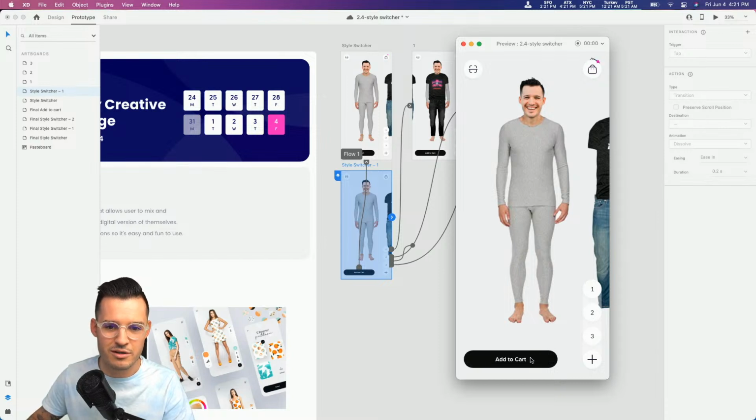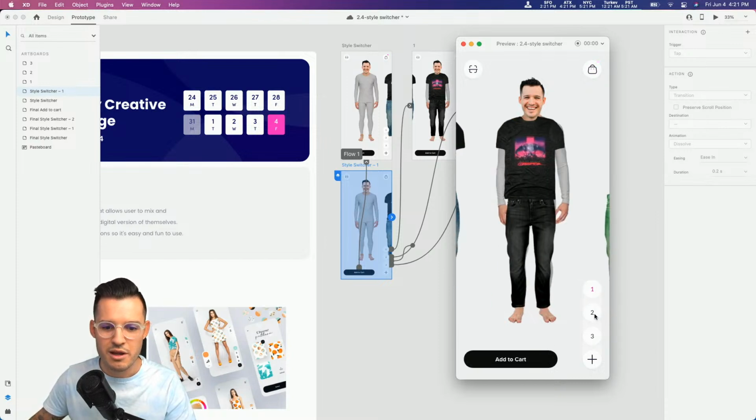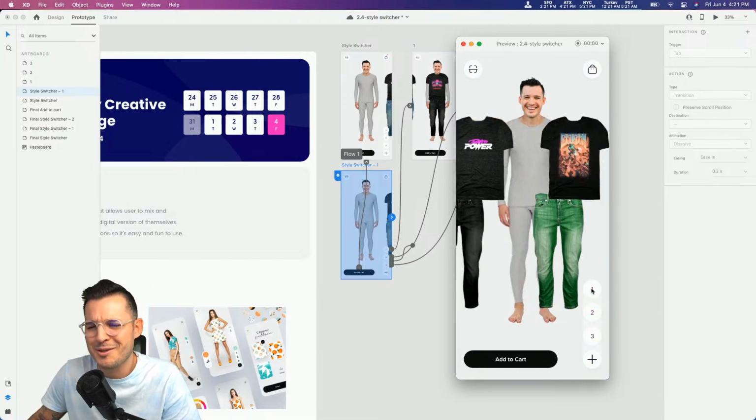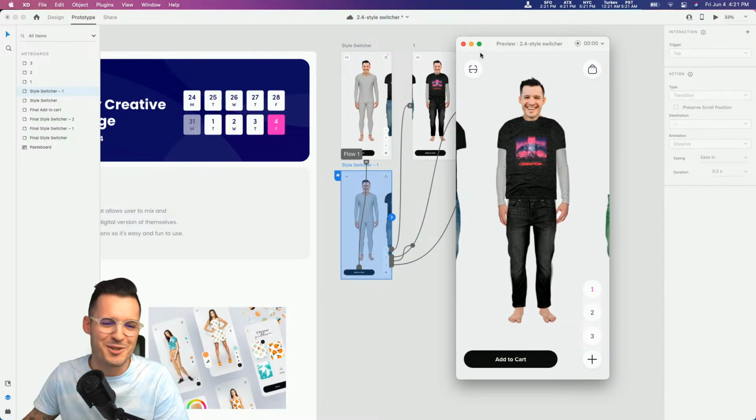But look, we can add something to the cart and they go inside the cart. We can switch to different outfits and it kind of works. It kind of came together. There are some little issues we could figure out with it. That's just a really silly interaction.